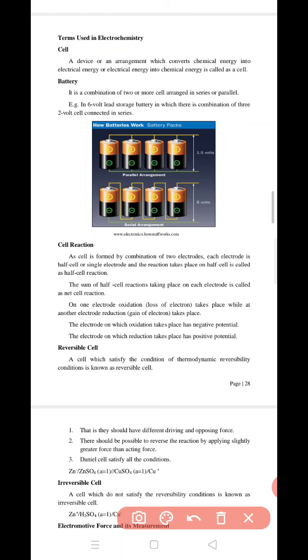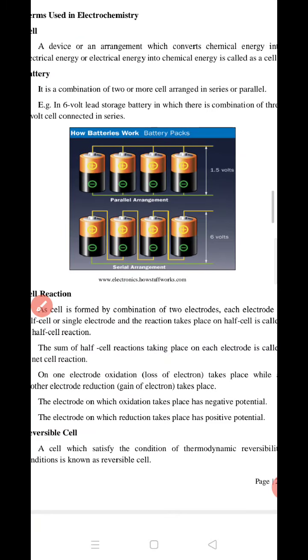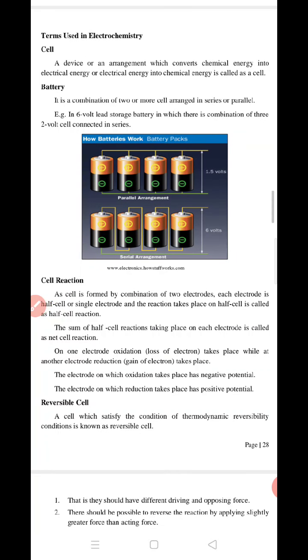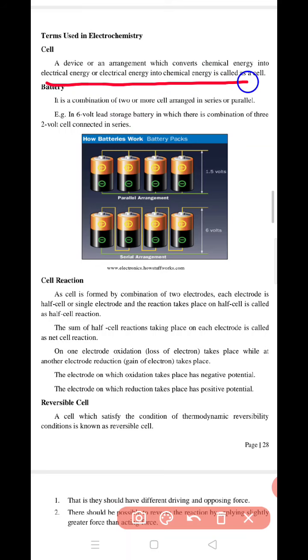What is a cell? A cell is a device or an arrangement which converts chemical energy into electrical energy or electrical energy into chemical energy. That is called a cell.